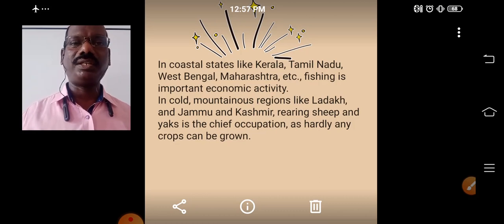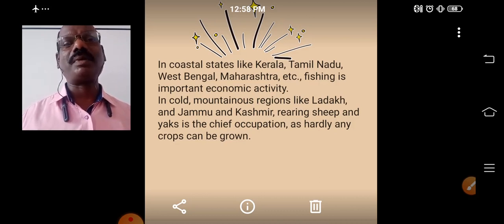Again, in coastal states like Kerala, Tamil Nadu, West Bengal, Maharashtra, etc., fishing is an important activity. Why? Because lakes are there, backwaters are there, oceans are there, rivers are there. So the people can go to those water bodies and catch fish, and they can sell that fish in the market and earn money. So they are doing fishing.